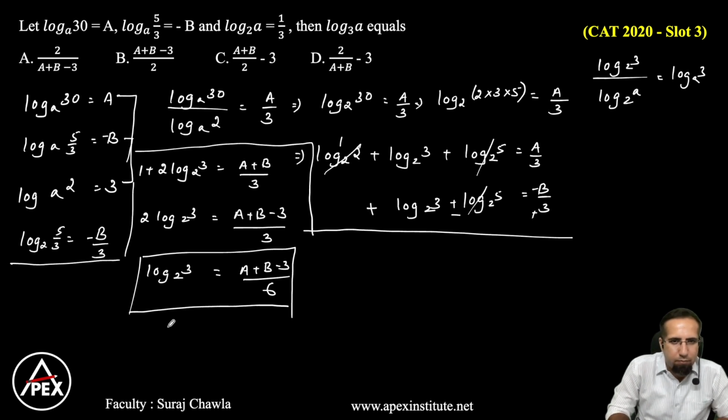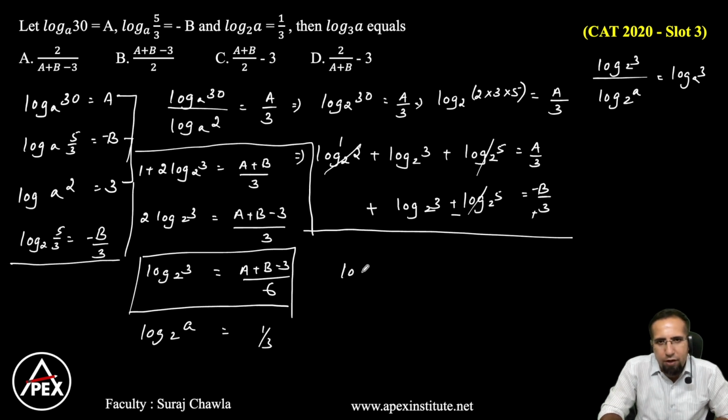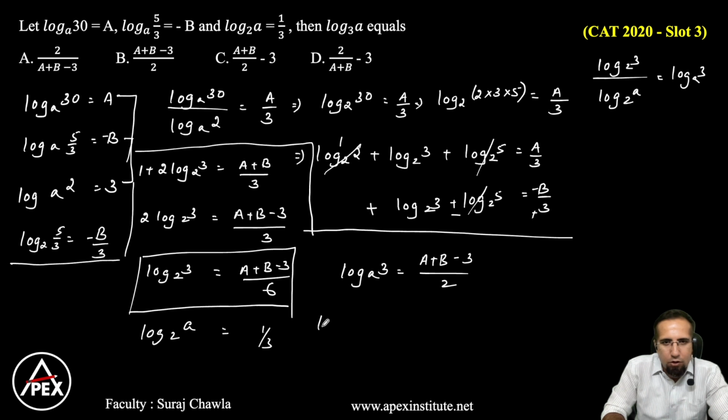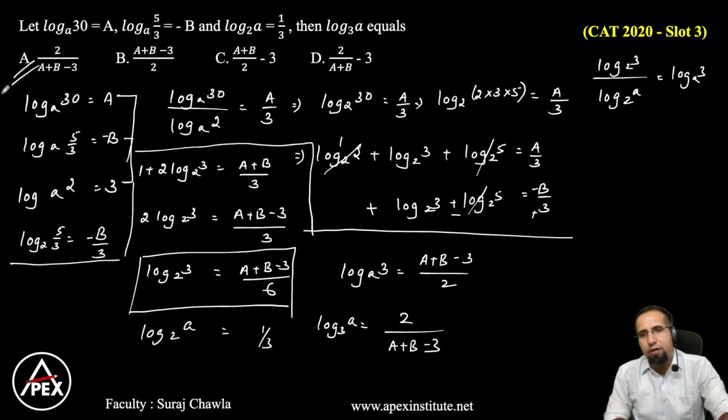So if I divide both of them here, so I have log a base 2 is equal to 1 by 3 here. So when you divide both of them, eventually we get the value of log 3 base a is equal to a plus b minus 3 divided by 2. Now I don't want log 3 base a, I want log a base 3. That will be inverse. So eventually we get log a base 3 will be nothing but 2 divided by a plus b minus 3. And that gives us the first option as our final answer.